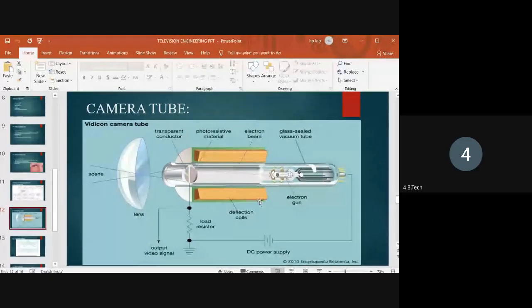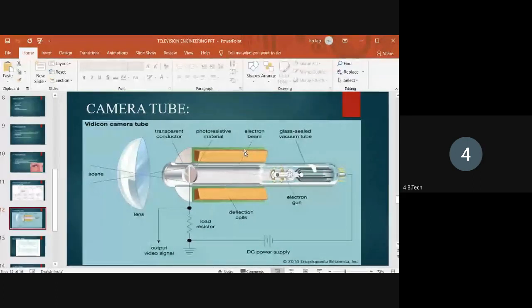Here the two deflection coils control the electron beam. The magnitude of current in one deflection coil gives the horizontal lines to the beam to achieve the scanning. Another magnitude of current is caused in the other deflection coil for the vertical.